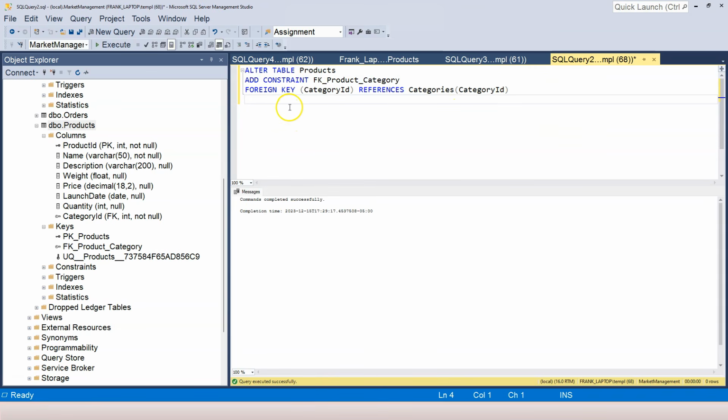Remember, a foreign key can only be established between a column in the current table and the primary key of another table. This is everything I want to cover in this video.